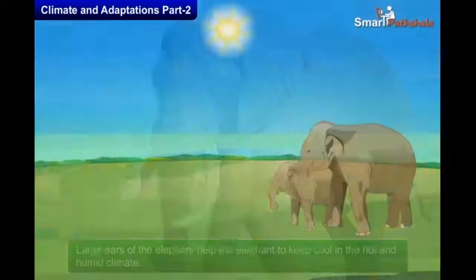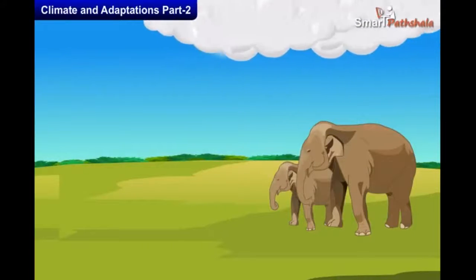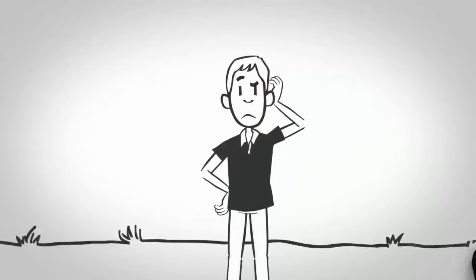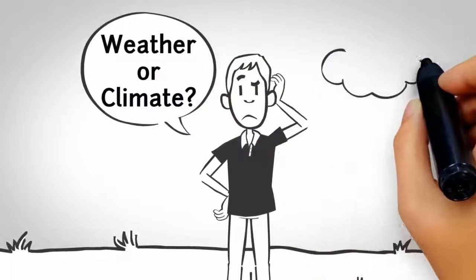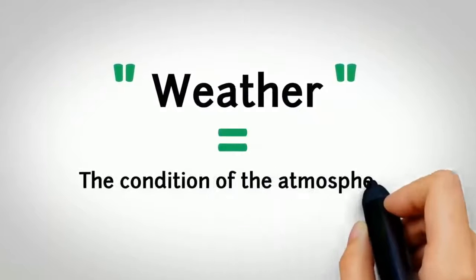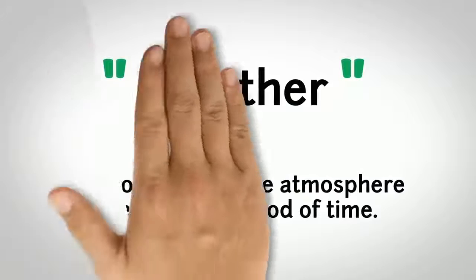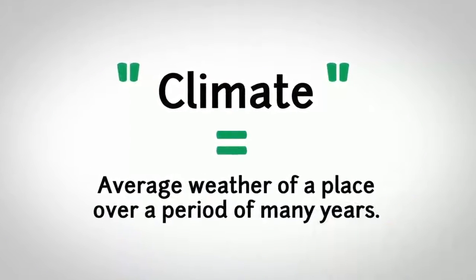In this chapter, we have learnt about the weather, climate, and the adaptations of animals living in polar regions and tropical forests. Weather and climate are two similar words with very different meanings. As a result, many people end up using them incorrectly. Weather refers to conditions of the atmosphere over a short period of time, from minutes to days, while climate means the average weather of a place over a period of many, many years.